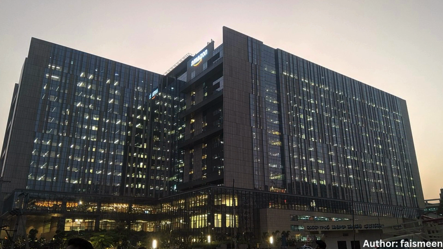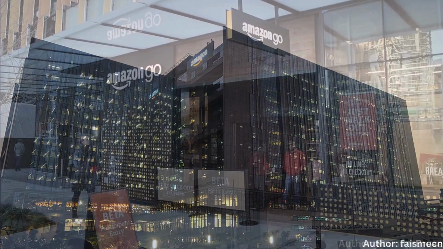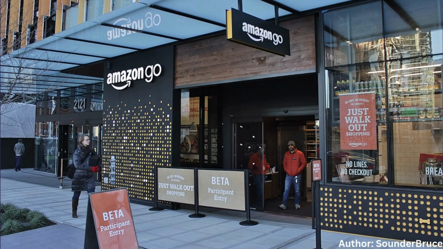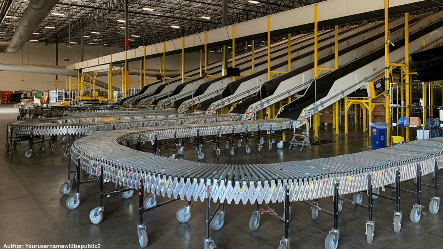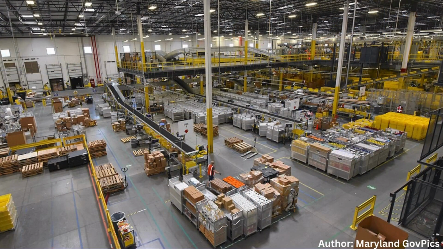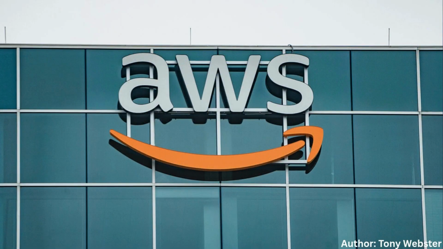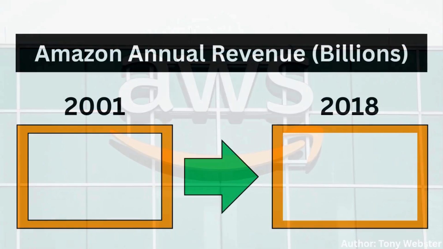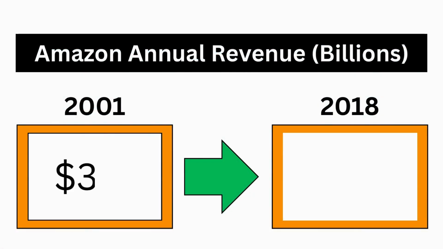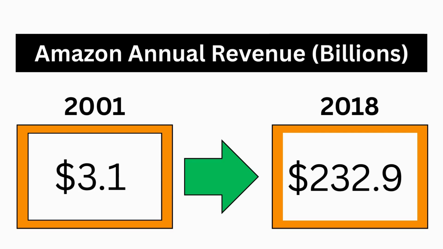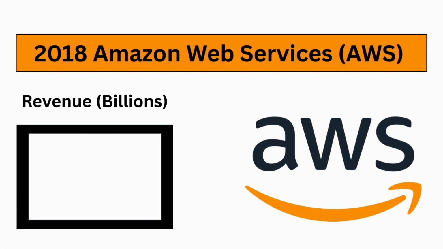From its IPO in 1997 through the late 2010s, Amazon reinvested nearly all of its earnings, even when profits were slim or non-existent. Their strategy? Go all in on infrastructure, logistics, and especially cloud computing through Amazon Web Services, AWS. In 2001, Amazon's revenue was $3.1 billion. By 2018, that number skyrocketed to over $232.9 billion, according to SEC filings, and AWS became the crown jewel.